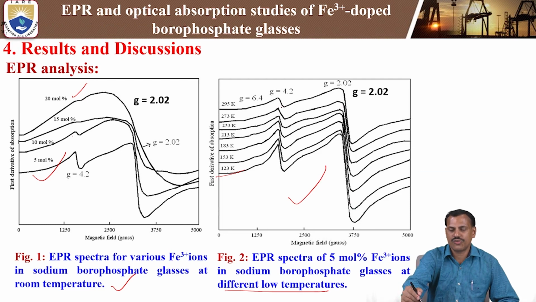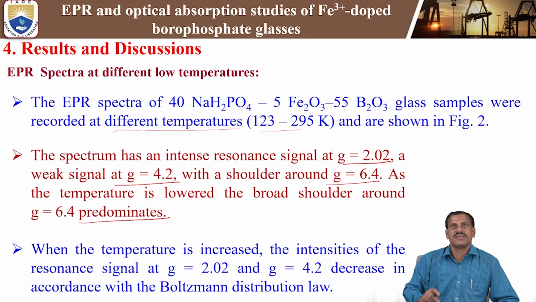At the same time for g = 4.2, initially at room temperature the intensity is less, and as we reduce the temperature, the intensity increases. At g = 6.4, it slightly appears and disappears. So the spectrum has an intense resonance signal at g = 2.02, a weak signal at g = 4.2 with a shoulder around g = 6.4. As the temperature is lowered, the broad shoulder around g = 6.4 predominates. This is what we observe from the low temperature EPR spectrum.